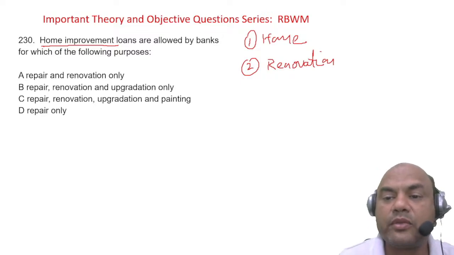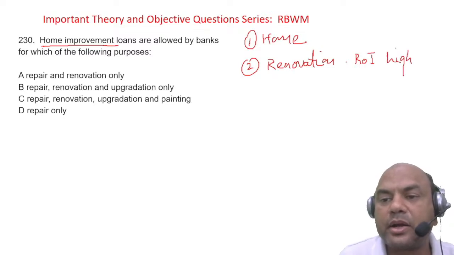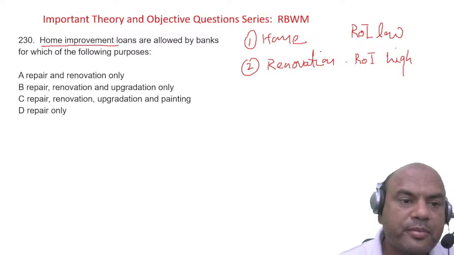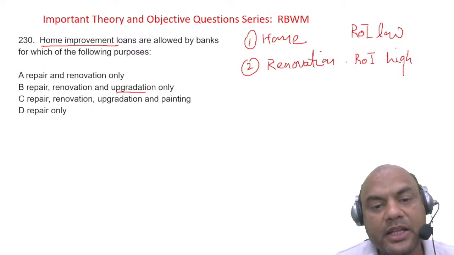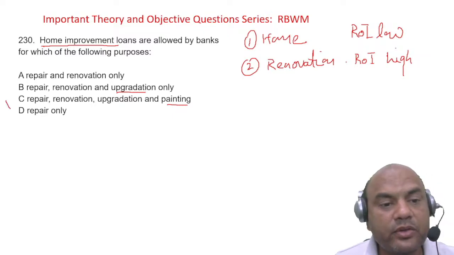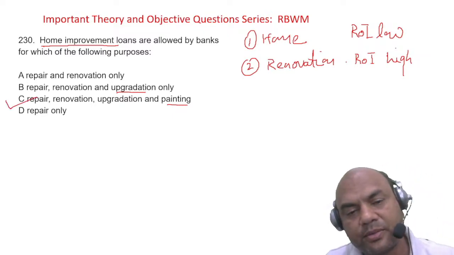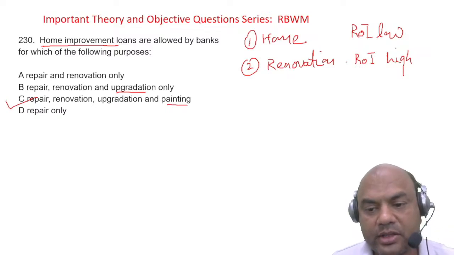And the rate of interest, ROI will be higher over here as compared to the home loan. Here ROI is low. Always remember this. So it is given for what? Repair, renovation, upgradation, and painting. All of them. It is given for all. Got it? Everyone clear?